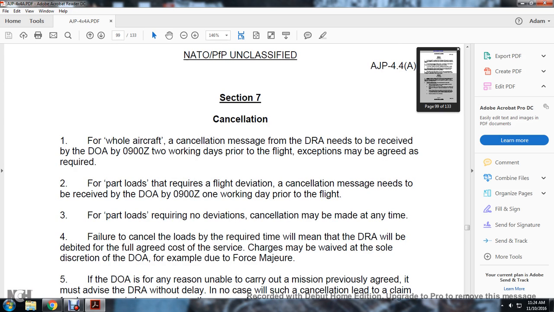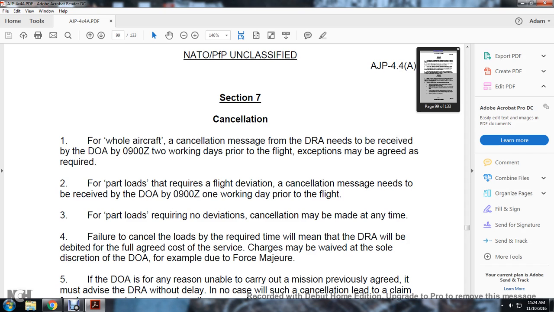Section 7, cancellation for the whole aircraft. A cancellation message from the DRA needs to be received by the DOA at 0900 Z, two working days prior to the flight. Exemption may be agreed for part loads requiring flight deviation. Cancellation messages need to be received by the DOA by 0900 hours, one working day prior to the flight. With part loads required, no deviation, cancellation can be made at any time.